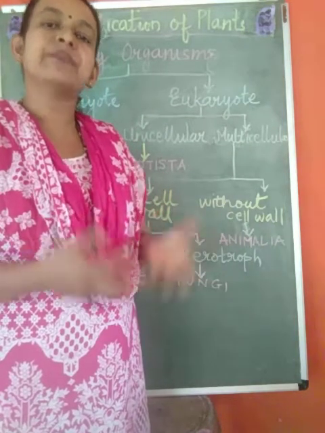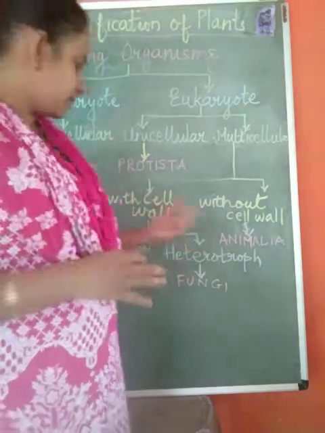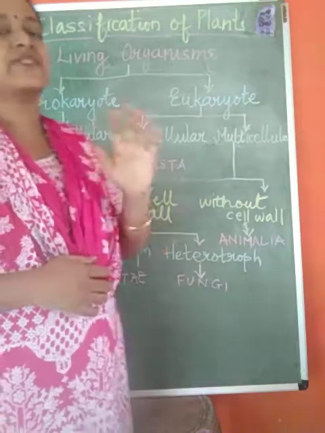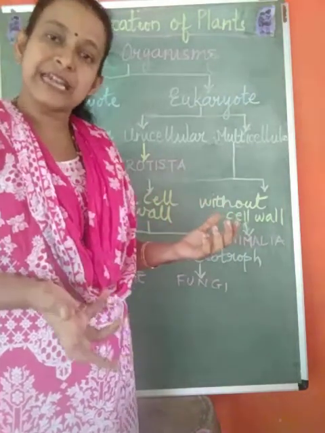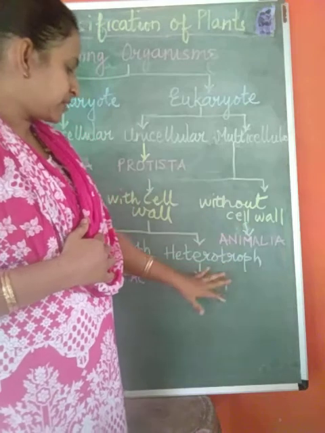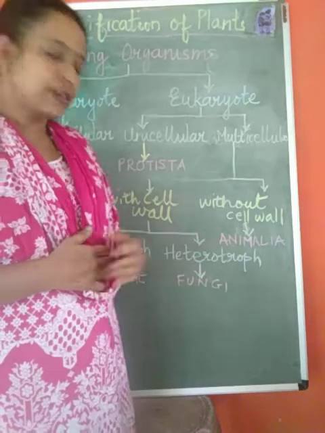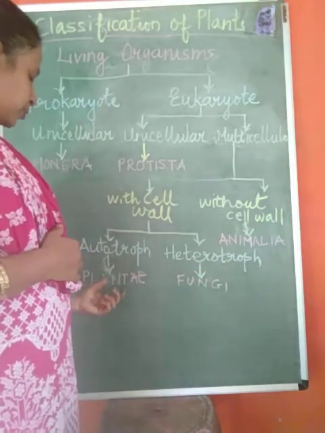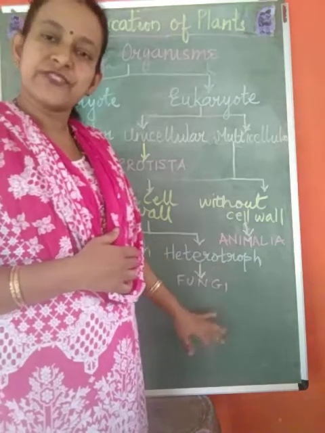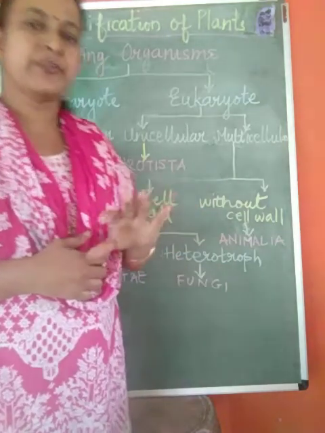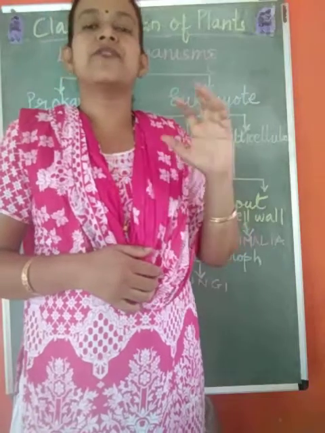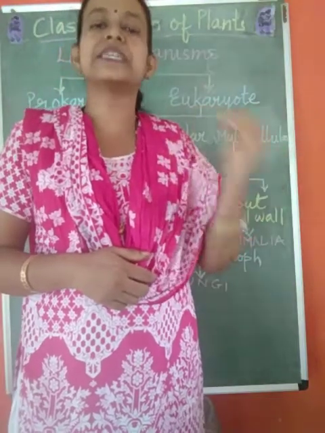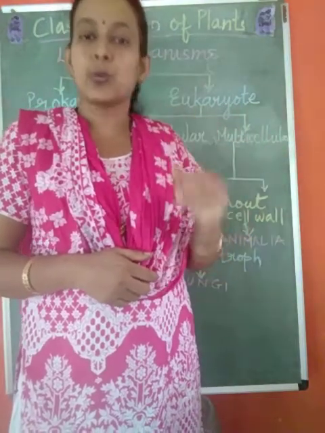If they prepare their own food, they are called autotrophs, and if they depend on something else for their food, they are called heterotrophs. So autotrophic were plantae and heterotrophs were fungi. This was a brief description of the 5 kingdom classification given by Robert Harding Whittaker.